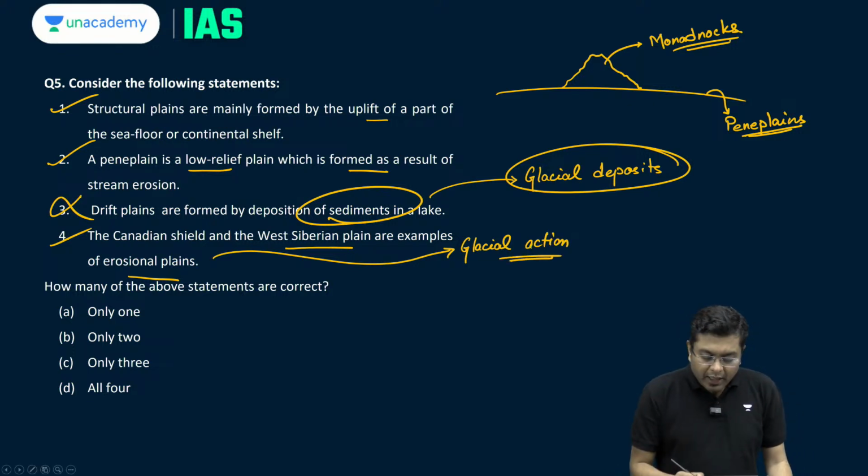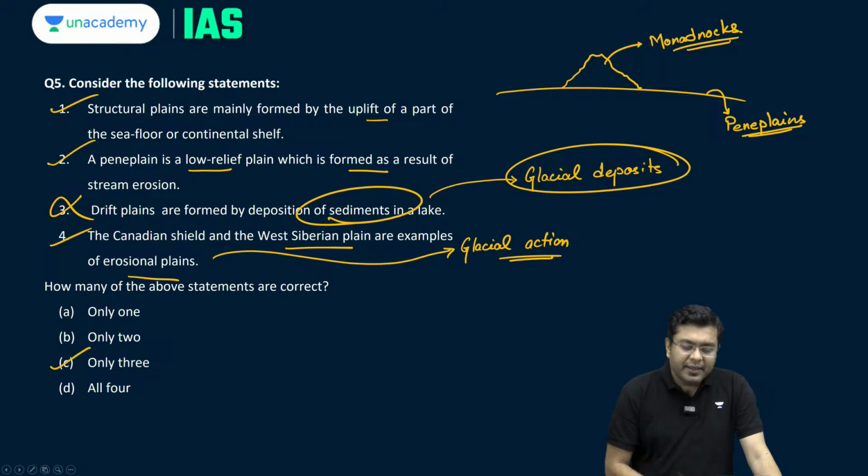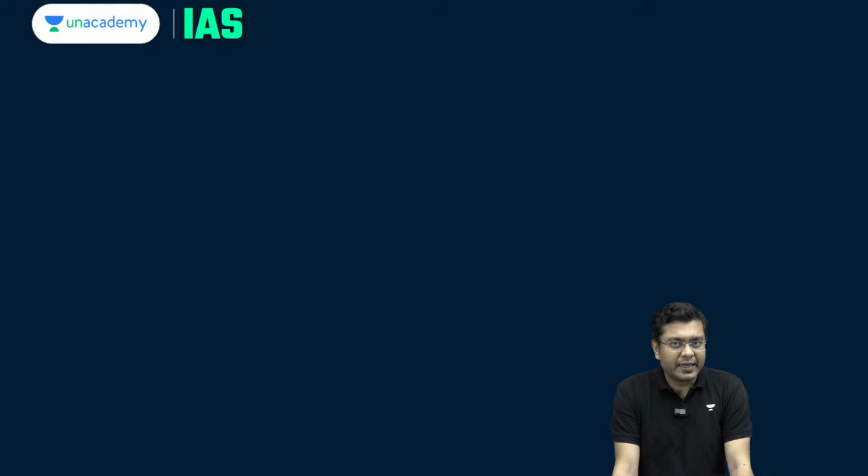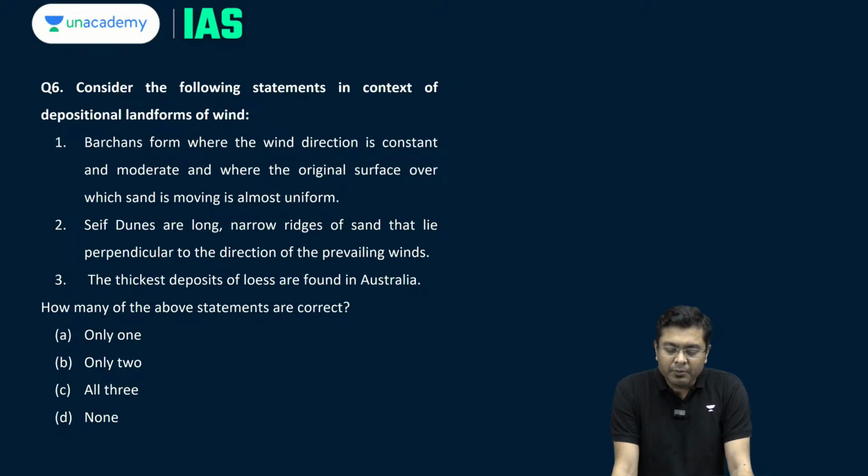So here, how many of the above statements are correct? The answer is going to be C, that is 3 of them are correct. Now, moving on to the next question. This is about the depositional features. Consider the following statements in context of depositional landforms of wind, or what are known as aeolian landforms as well.